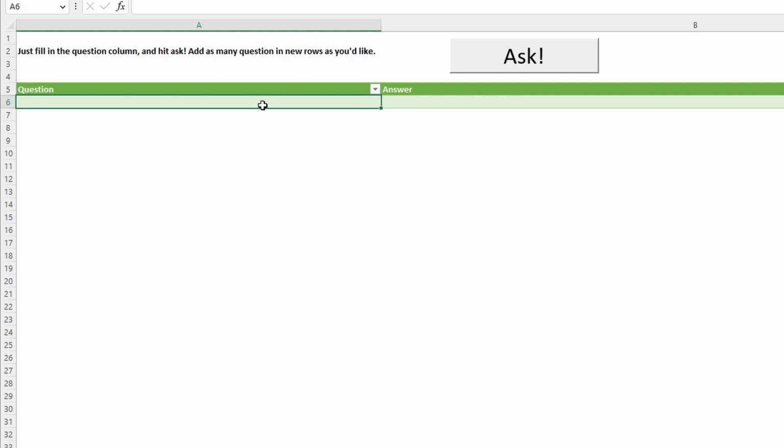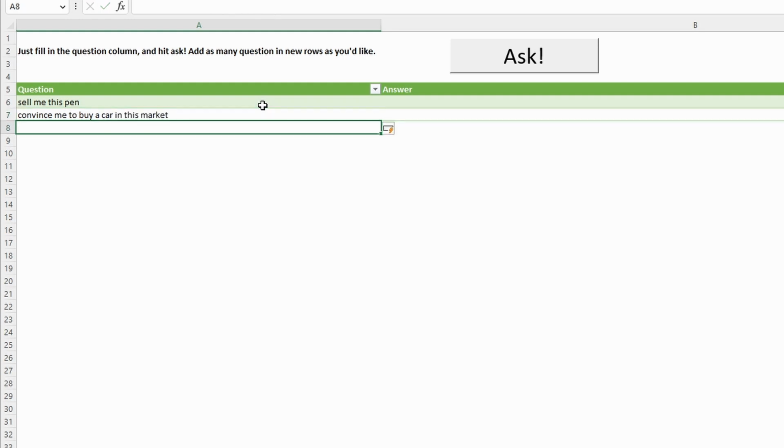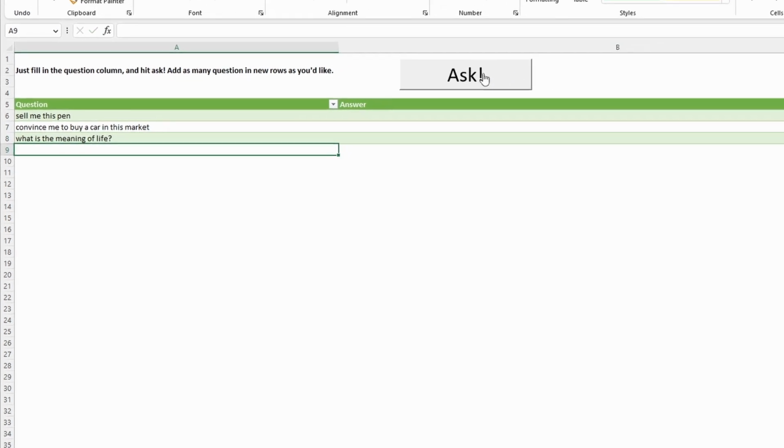Some questions or prompts. Sell me this pen. Convince me to buy a car in this market. What is the meaning of life? Let's do questions. 3 questions.